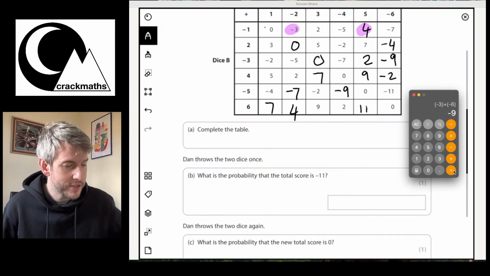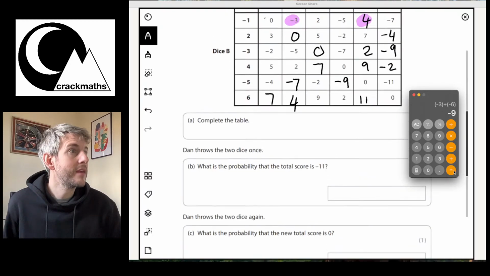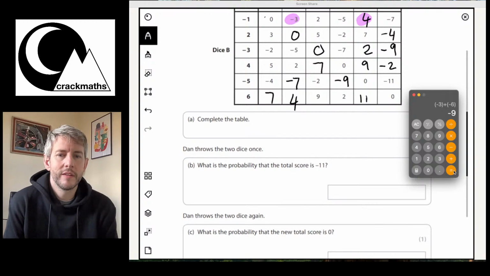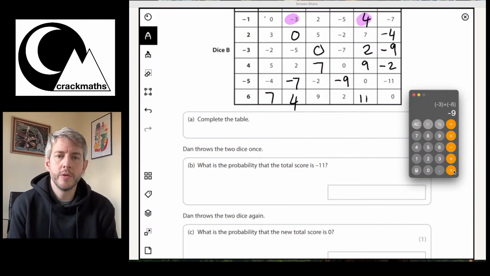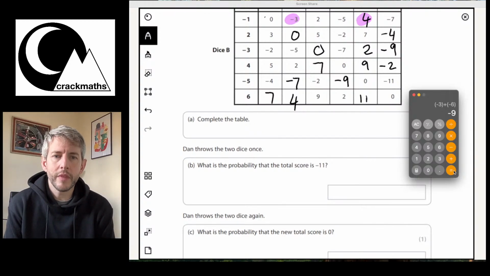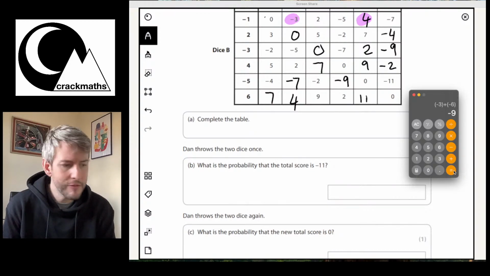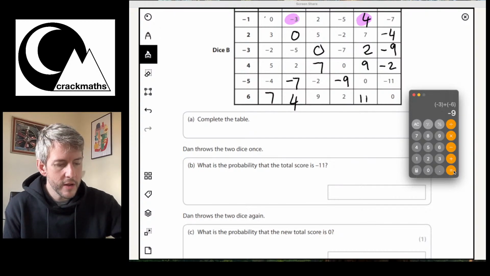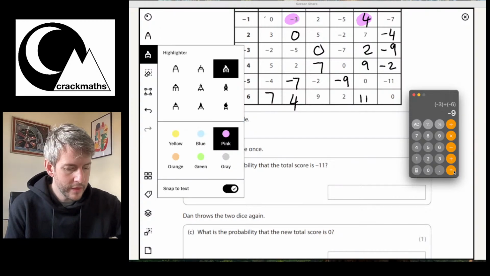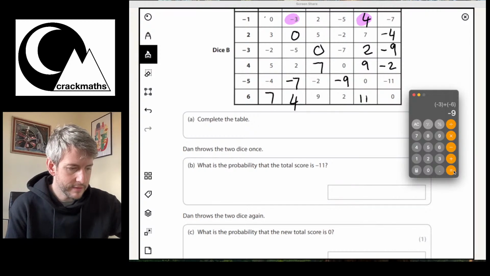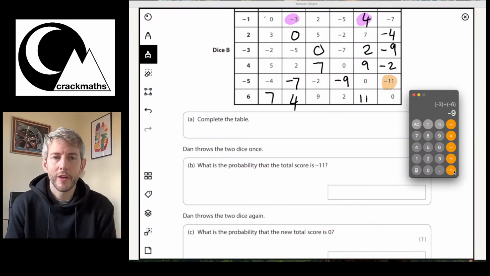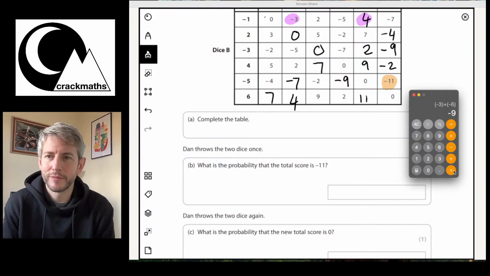Let's see where the question is going next. So the next part of the question says, Dan throws 2 dice once. What is the probability that his score is negative 11? Okay, so let me get a different colour here and let me highlight all the negative 11s. Here we go. Done. Okay, there's only one negative 11.